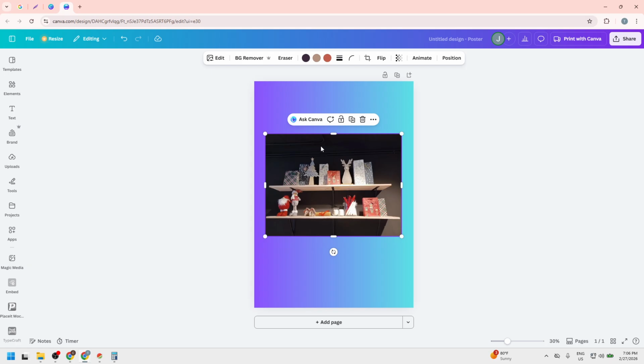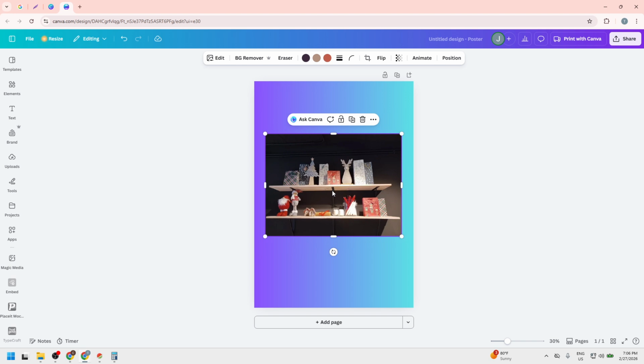With the image selected, look to the top toolbar and click the border style icon. It looks like 3 horizontal lines and appears only when an image is selected. If you don't see it right away, make sure the photo is highlighted. On smaller screens, it may be tucked under a More Options menu, so expand the toolbar if needed.